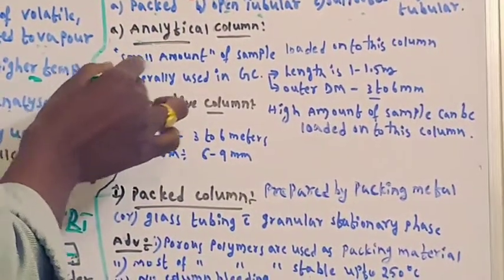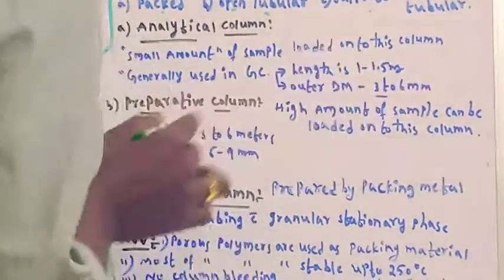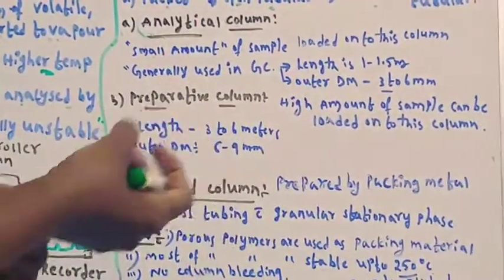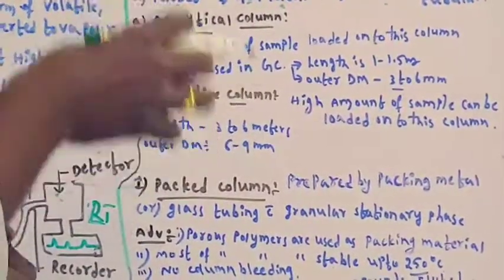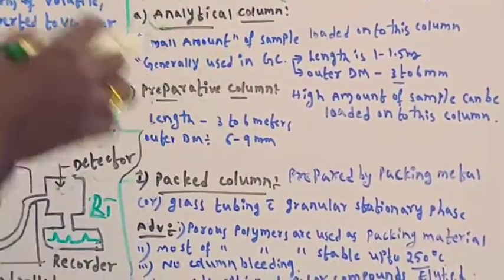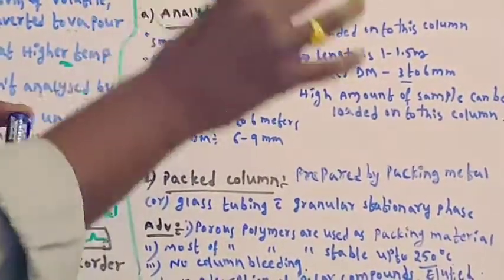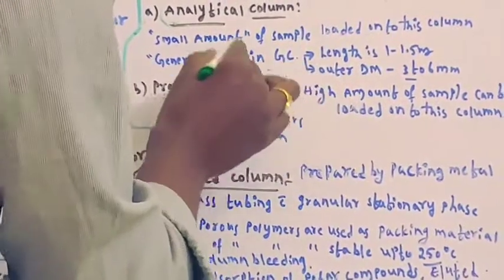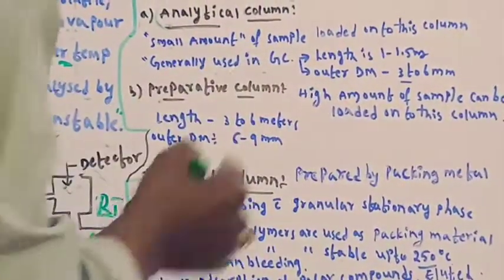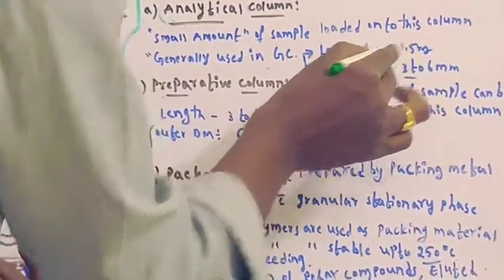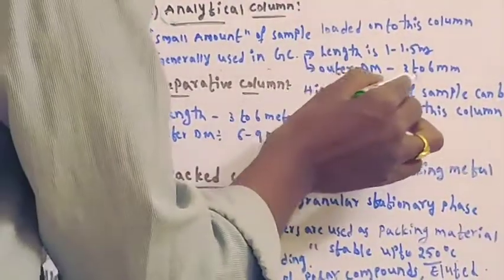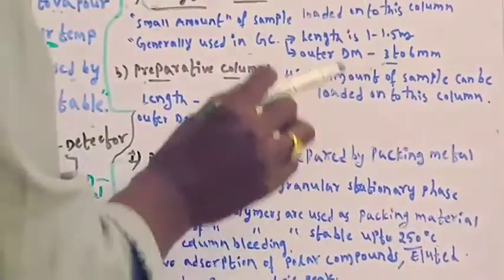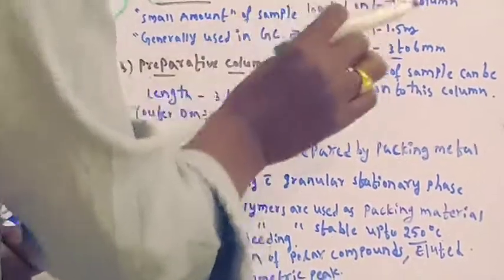Analytical purpose means generally a small amount of sample is required. On this column, only a small amount of sample can be loaded. That is only useful for the analysis of a small amount of sample. Analytical columns are generally used in gas chromatography. The length of an analytical column is 1 to 1.5 meters. Outer diameter is 3 to 6 millimeters. You can see the length is 1 to 1.5 meters, that much small because a small amount of sample can be loaded.